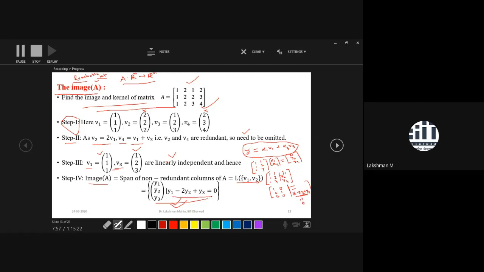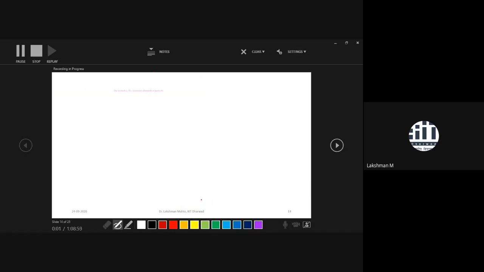And what does it reflect? It is directly giving the equation of a plane having normal 1, minus 2, 1. So that is the idea to find the image of a given matrix. Next, I will discuss the kernel of the same transformation or matrix.